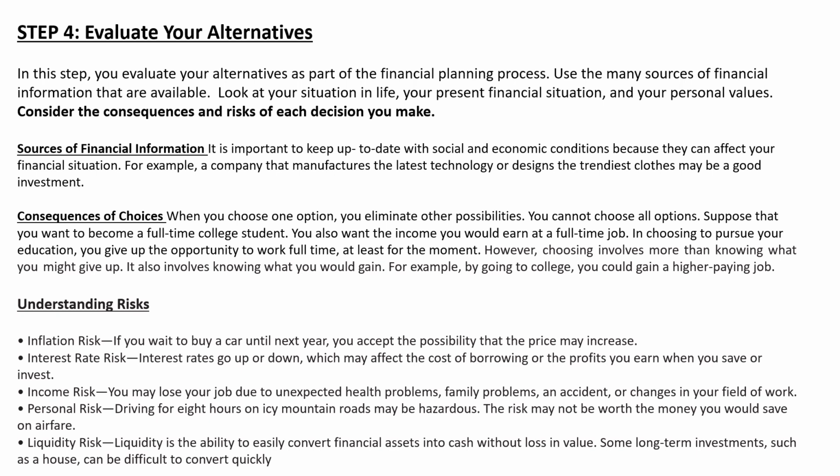Then next is income risk. You should also predict that you cannot always earn. Nowadays, when we don't go to work, we have limited paid holidays, and the rest you will not be paid. Suppose you are unwell, hospitalized, or have a family problem or an accident, or there is a change in your field of work.